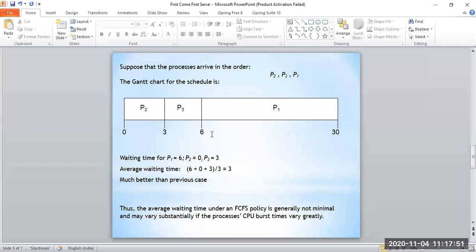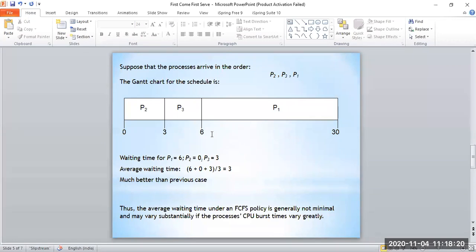The burst times of each and every process are the same. P1 is 24 and P2 is 3 and P3 is also 3 seconds. But the way they are arranged in the ready queue is different here. So P2 has arrived first, P3 next, and P1 last.